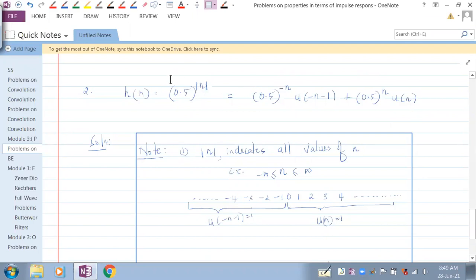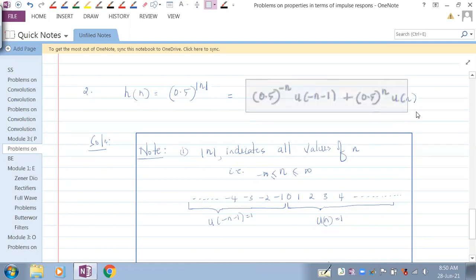What is the meaning of this? Magnitude n means it ranges from minus infinity to plus infinity, which means there are negative values of n as well as positive values of n, including 0. For negative values of n, it ranges from minus infinity to minus 1, so it is into u of minus n minus 1. So this is 0.5 to the power minus n from minus infinity to minus 1. Then the remaining samples are from 0 to infinity, so this is 0.5 to the power n from 0 to infinity. This is the meaning of it.